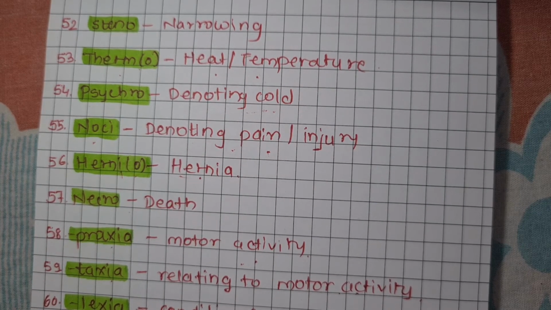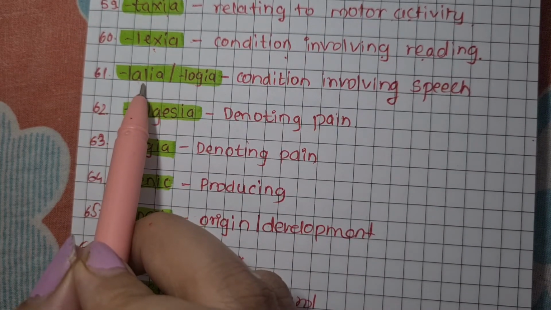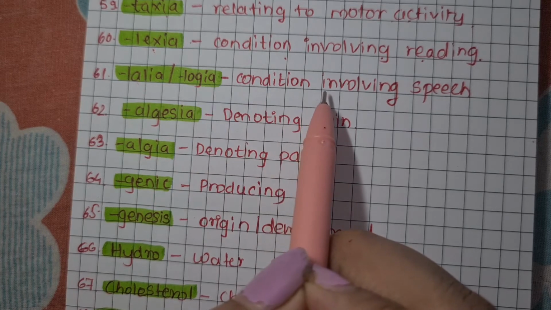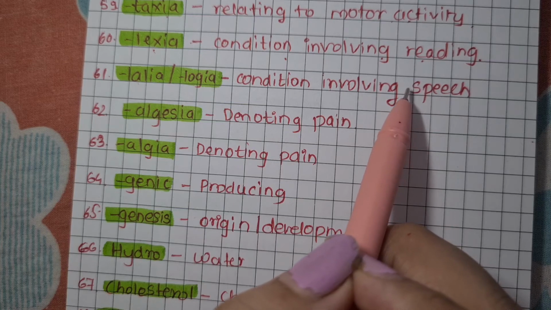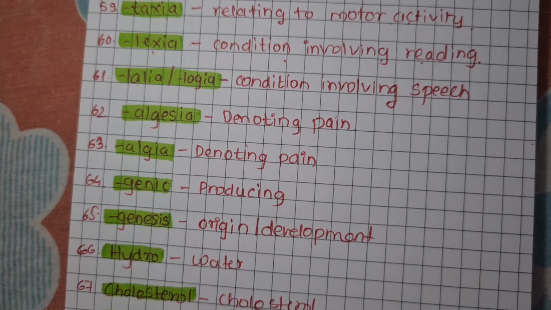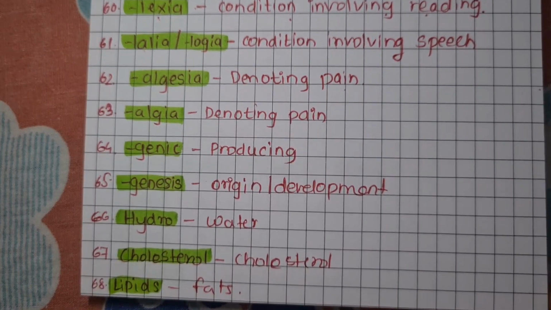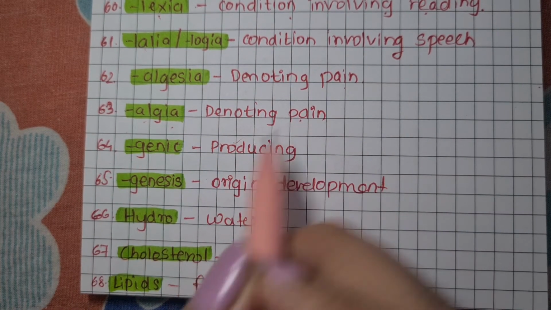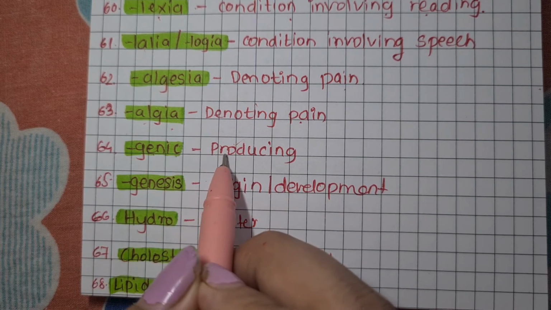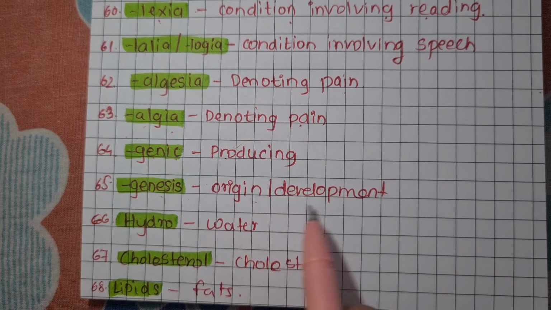For example, alexia. Lalia or logia, that is condition involving speech, for example echolalia. Algesia, that is denoting pain, for example analgesia. Algia, that is also denoting pain, for example myalgia. Genic, that is producing, for example pyrogenic.